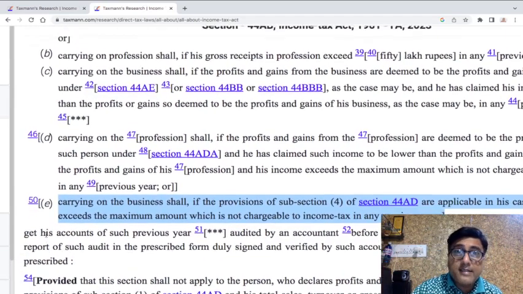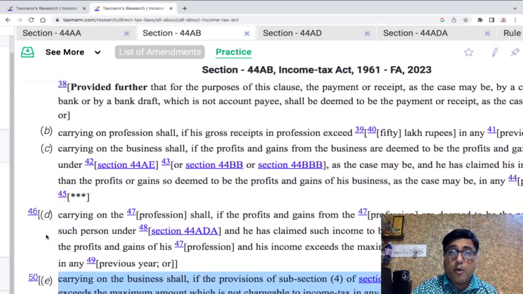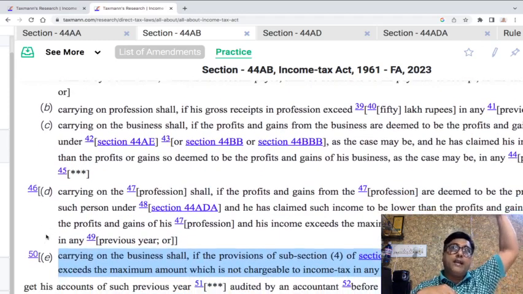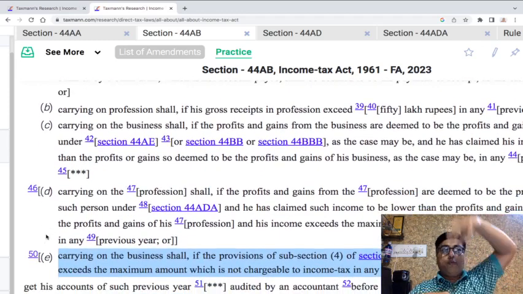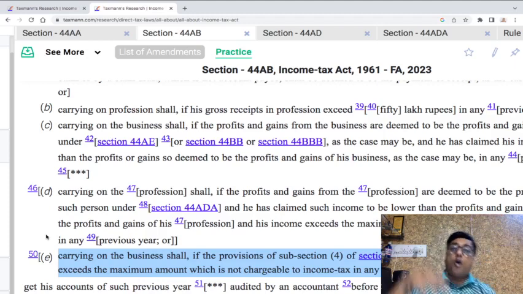So now once again, like the way we spoke about whether we are falling in clause 1 and 2 in 44AA, or now here we'll fall in 44AB clause A or clause E, the same ideology needs to be applied over here. That's why I spent some time while talking about 44AA.